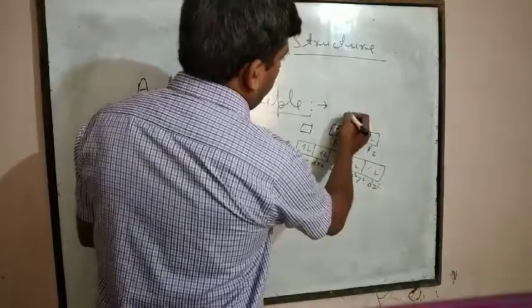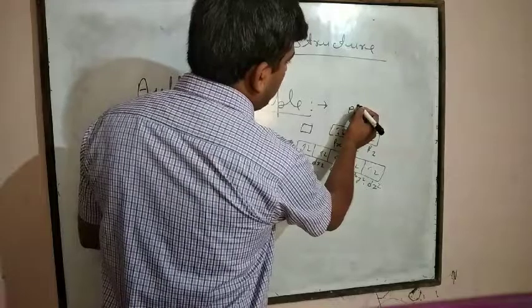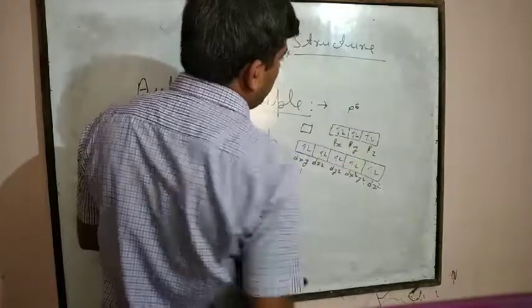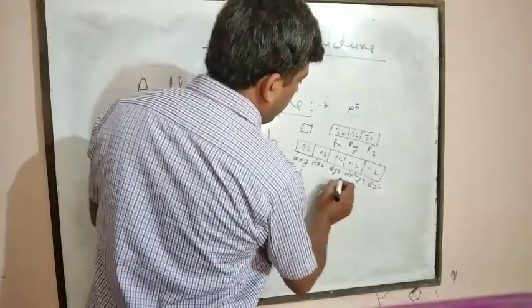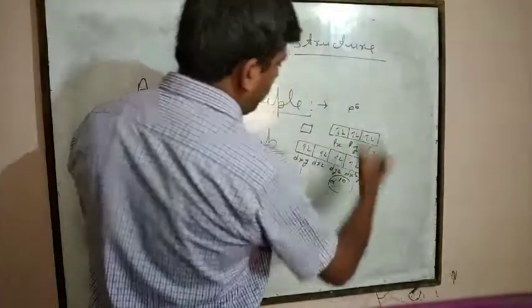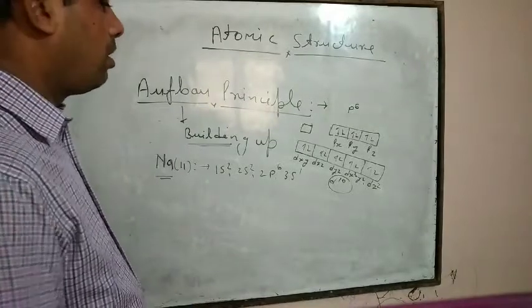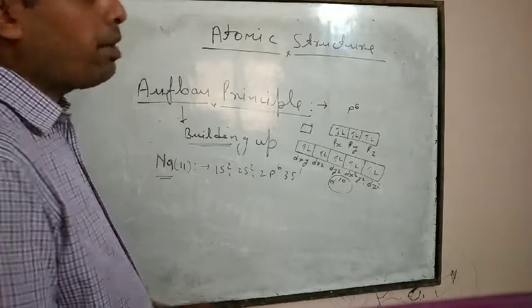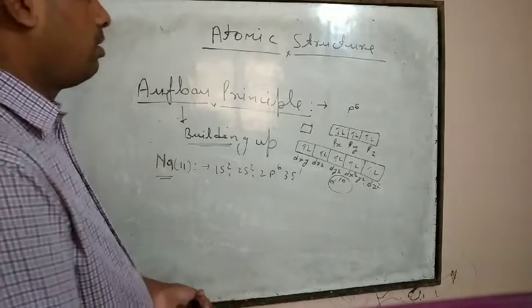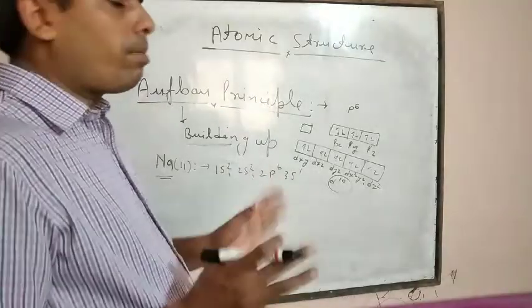The maximum accommodation of electrons in p orbitals is 6, and in d orbitals it is 10, because the d subshell has 5 orbitals. In the f subshell 7 orbitals are present.